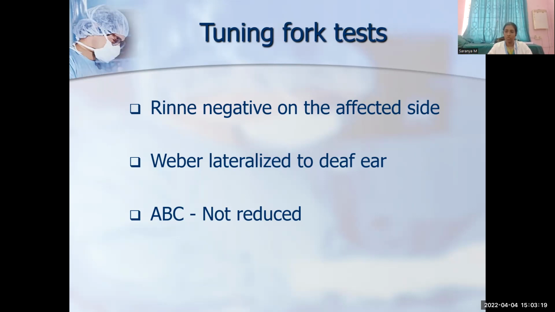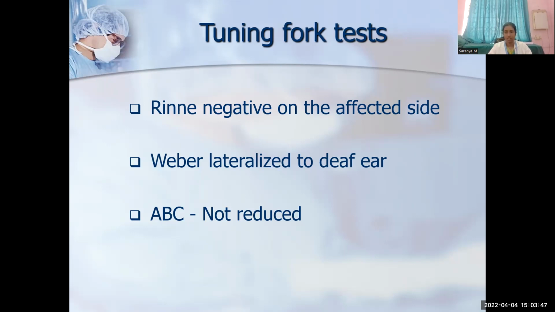And then we'll do the next test, which is the most specific and sensitive test, called Weber's test. Here, a vibrating tuning fork is placed over the midline prominence. It can be placed over the vertex, forehead, glabella, root of the nose, or the upper central incisor. Here, vibrations of bone conduction are mainly tested. That is, whether the patient is able to perceive the vibrations on both sides of the skull.